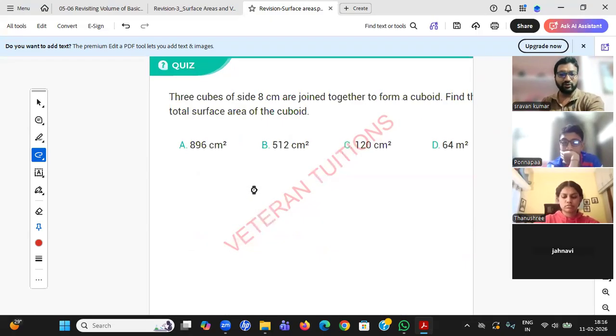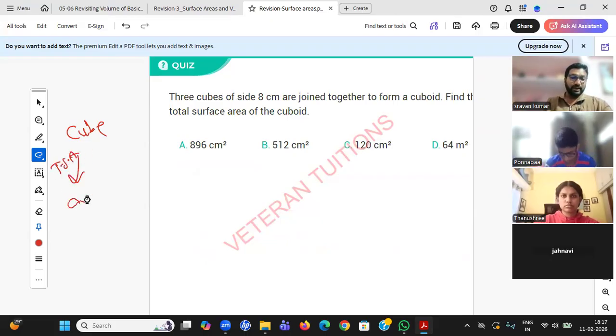Okay. Let us do one question, student, with this concept. So I have given four things. Q, TSA 6a square, LSA 4a square.